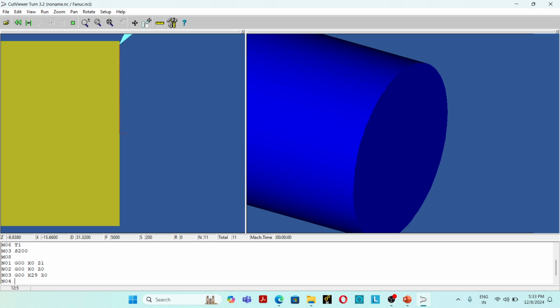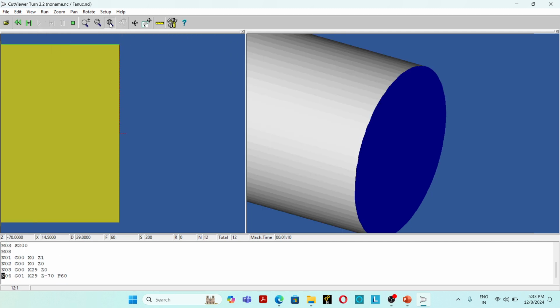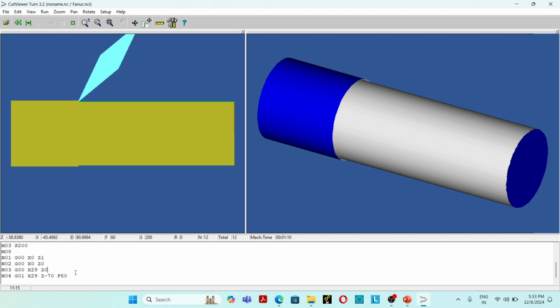N04 G01 X29 Z-70 F60. Then N05 G01 X30 Z-70 F60.